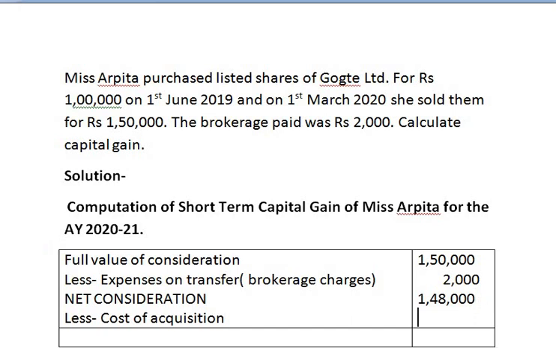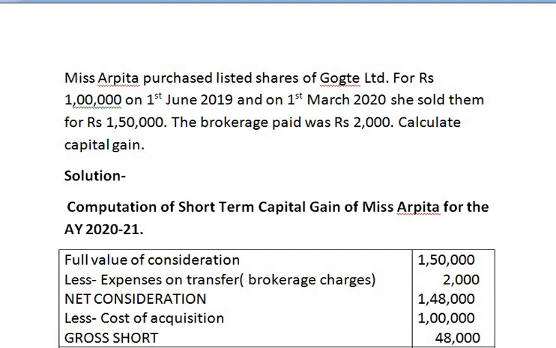So less 1 lakh. The balance remaining is now 48,000. You are not given cost of improvement. There cannot be any cost of improvement on the shares. So directly this value is the gross short term capital gain.